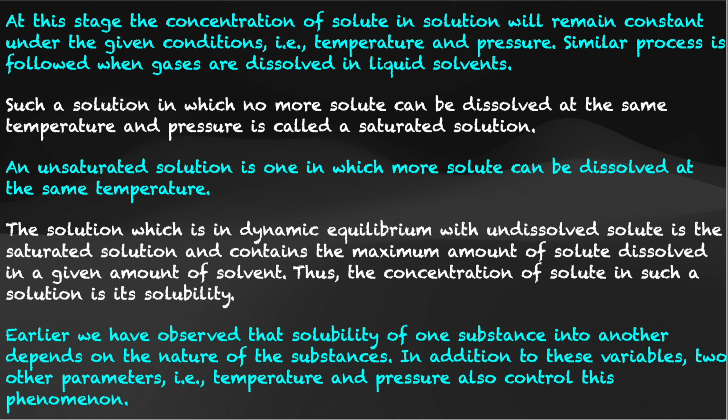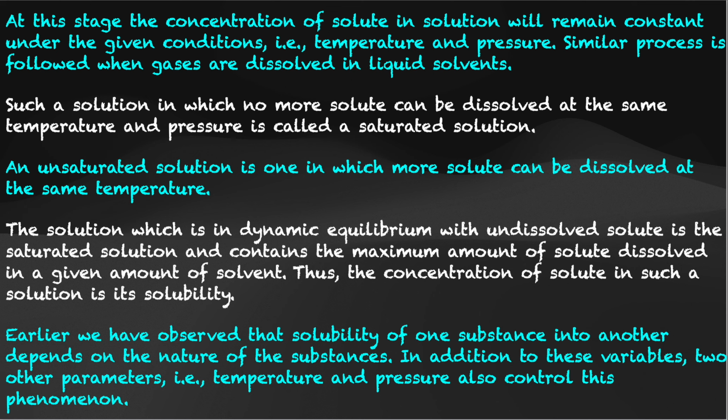Dynamic equilibrium with undissolved solute is a saturated solution and contains the maximum amount of solute dissolved in a given amount of solvent. Thus, the concentration of solute in such a solution is its solubility. So, the maximum amount of solute that can be dissolved in the given amount of solvent would be reached when it is in the saturated solution. In the saturated solution, the maximum amount of solute is already present, that is, after this you can't add any more, that is only your saturated solution, right?